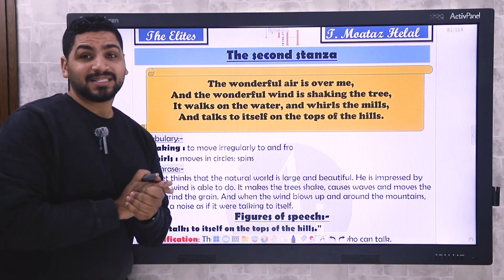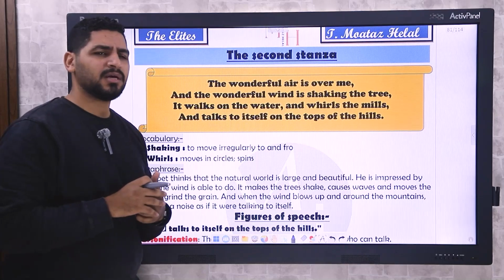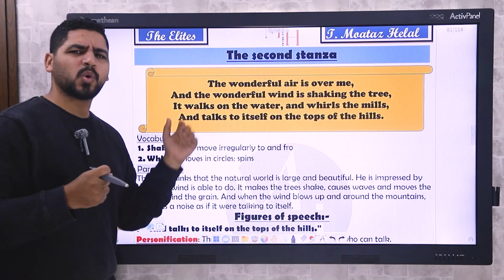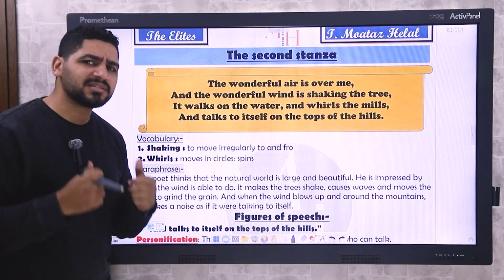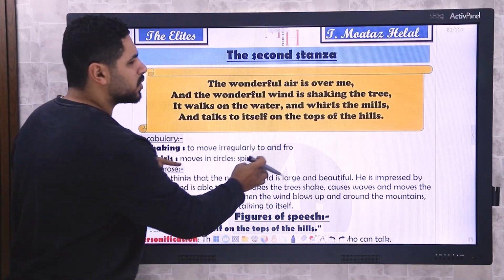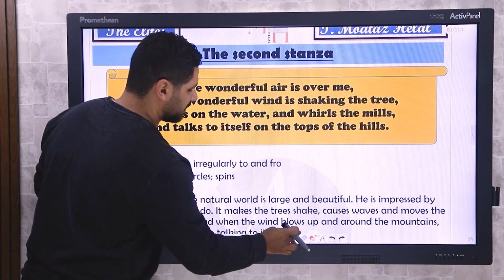Now it's time for the second stanza. The wonderful air is over me, and the wonderful wind is shaking the tree. It walks on the water and whirls the mills and talks to itself on tops of the hills. So what does the poet want to say from this stanza?